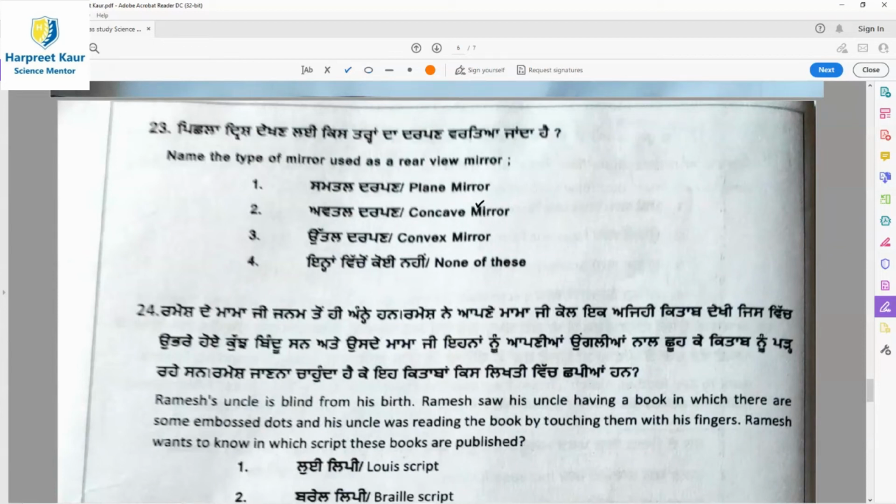Then question 23. Name the type of mirror used as a rear view mirror. This you must have seen on the side of your motorcycles, bikes, scooters, Activas, cars. So here, which type of rear view mirror? A rear view mirror is a mirror which is used to see the traffic at your back. So here option 3, convex mirror, is the right answer.